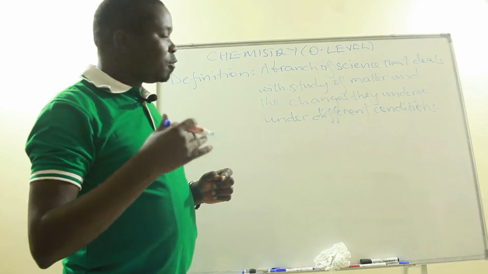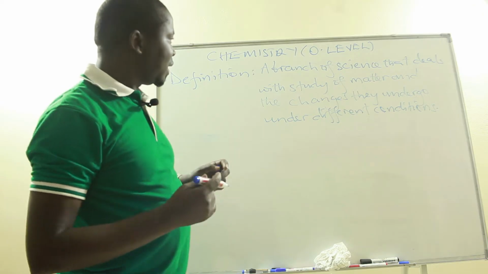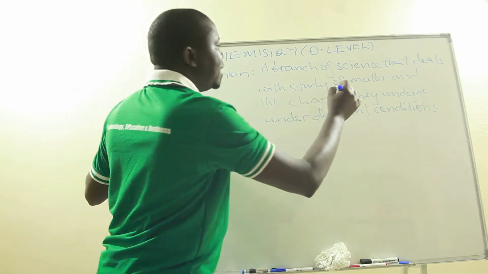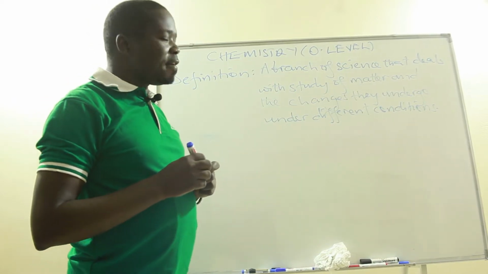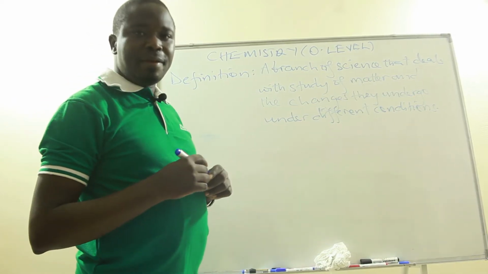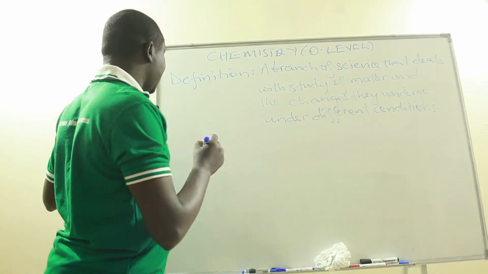So let us look at what this definition tells us. Chemistry deals with the study of matter. We have been looking at matter many a time. And what is matter?